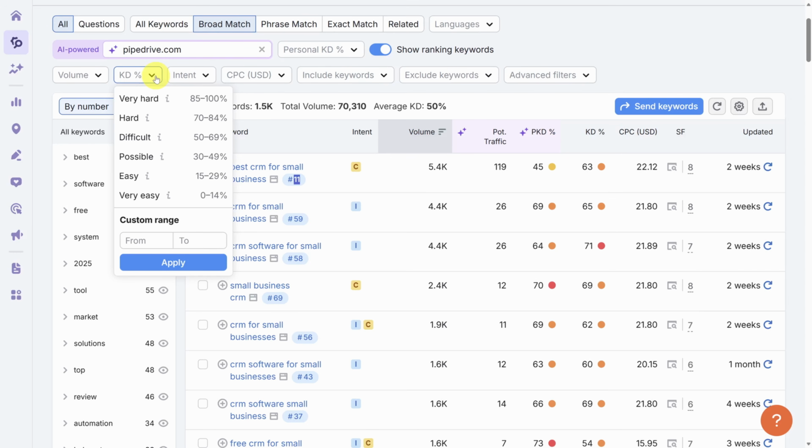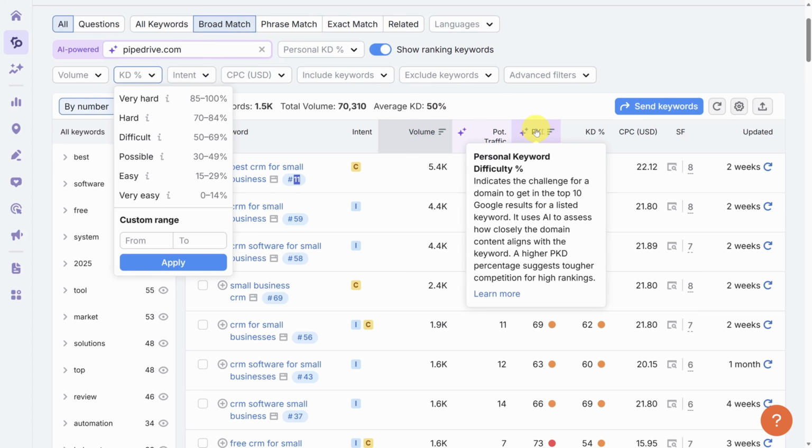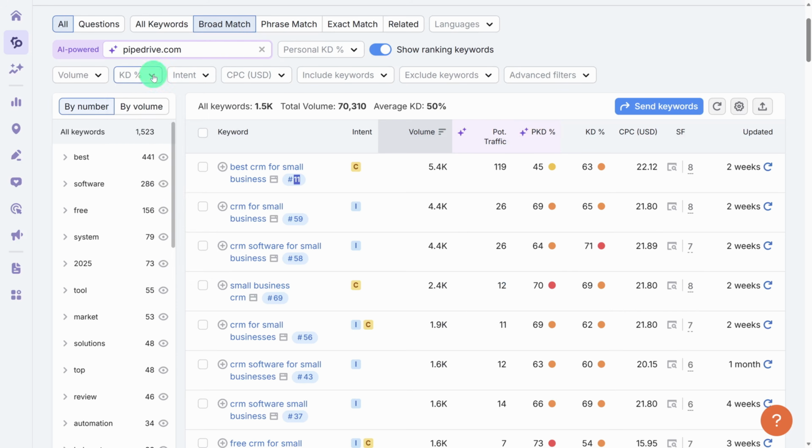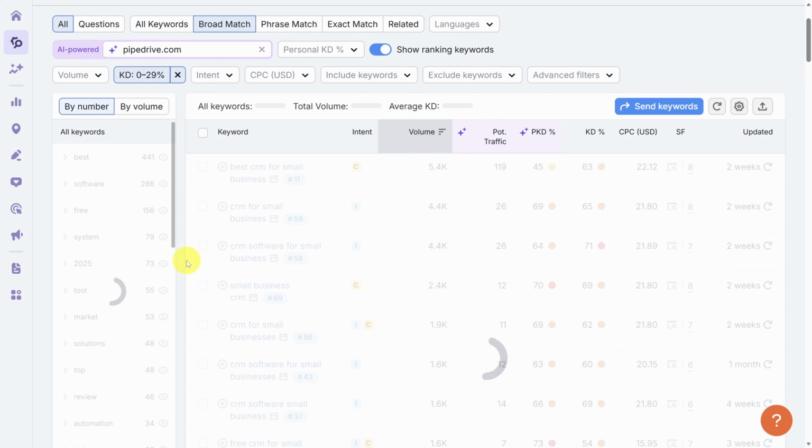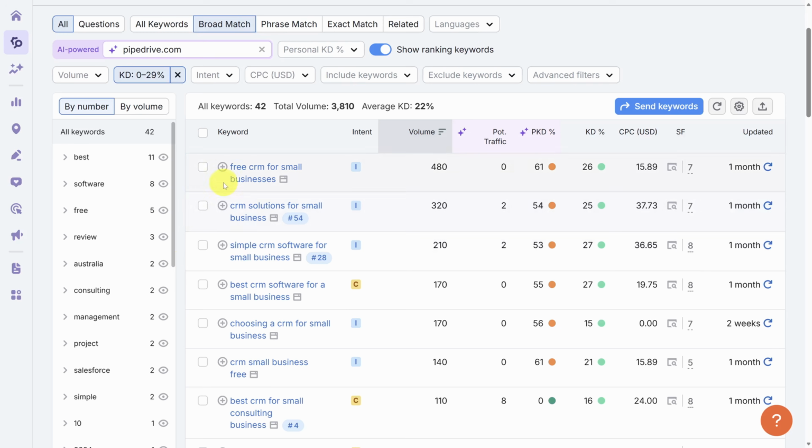Now, personalized keyword difficulty showed up because you put your domain in. Semrush examines your site to see how well it matches the given keyword and then adjusts that keyword difficulty. If you've just started your website and you don't have a lot of authority yet, I'd start with the very easy and easy keywords. You can filter those by clicking on the keyword difficulty percentage filter and then typing in 0 to 29 in the custom range and then hitting apply. That'll give you some good keyword ideas to start building content around.